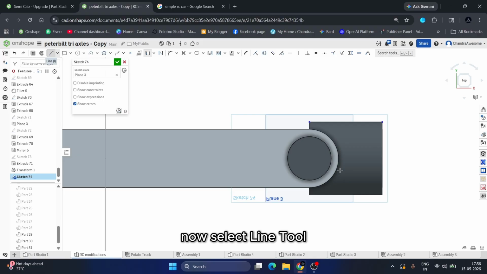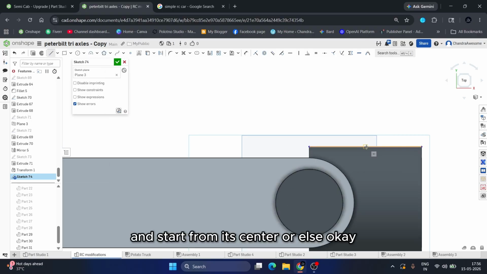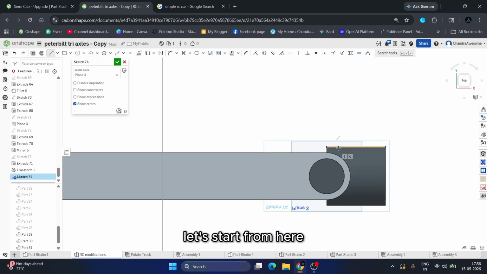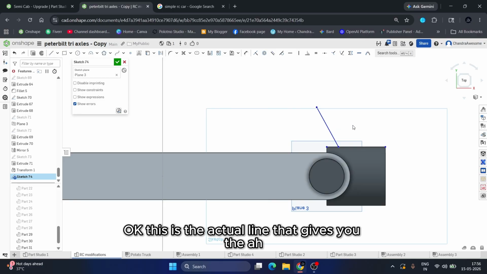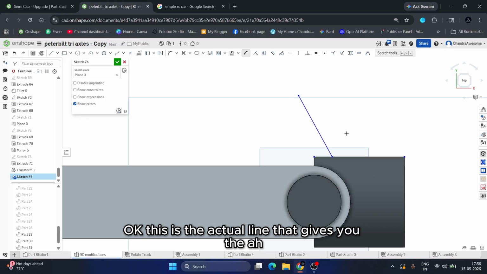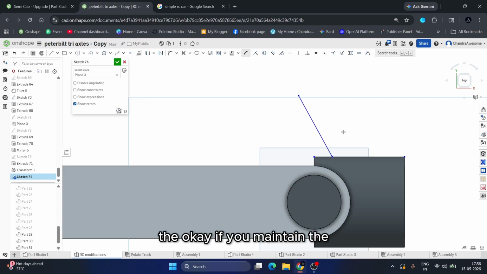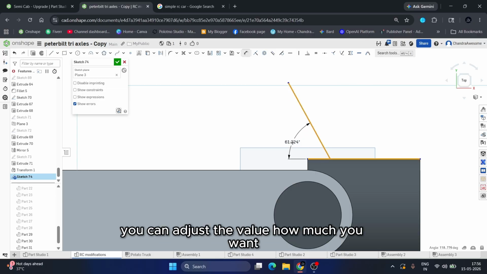Okay, now select the line tool and start from its center. Okay, let's start from here and draw a diagonal line like this. This is the actual line that gives you how much angle your wheel should rotate. You can adjust the value how much you want.